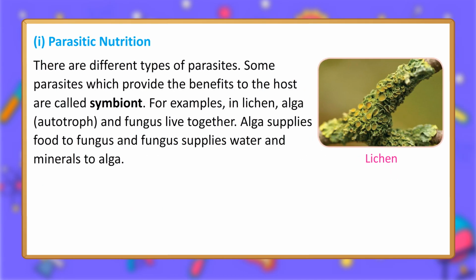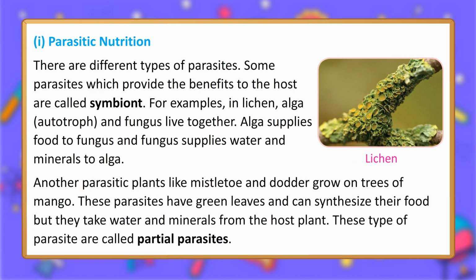There are different types of parasites. Some parasites which provide benefits to the host are called symbionts. For example, in lichen, alga, an autotroph, and fungus live together. Alga supplies food to fungus and fungus supplies water and minerals to alga. Other parasitic plants like mistletoe and dodder grow on trees such as mango. These parasites have green leaves and can synthesize their food, but they take water and minerals from the host plant. These types of parasites are called partial parasites.